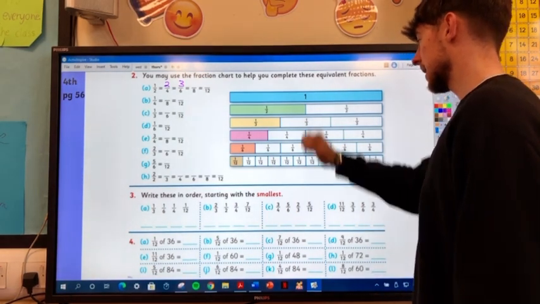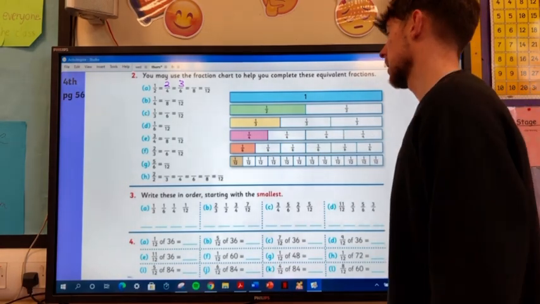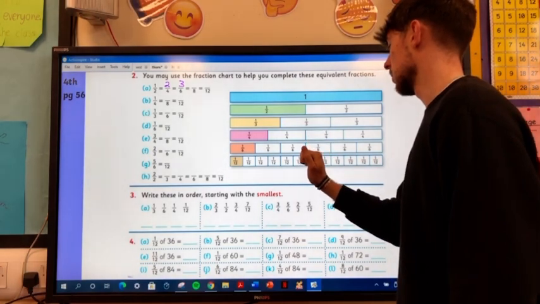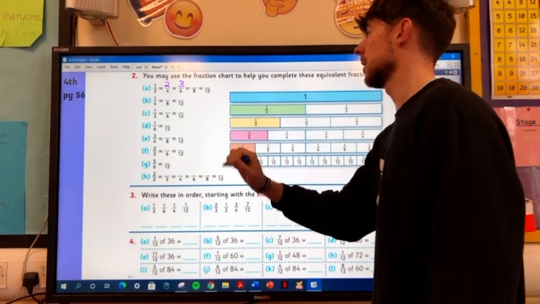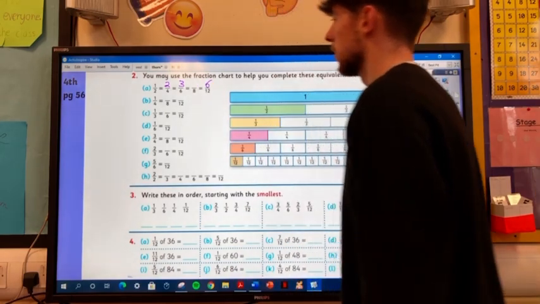And then 8ths aren't on here, so we'll have to do it ourselves. But we'll just do 12ths because 12 is here. So 12ths, so we go to half, we go all the way down. It's 1, 2, 3, 4, 5, 6. So 6 over 12, right? Okay, so what could 8ths be?